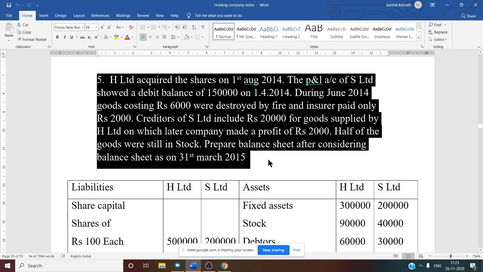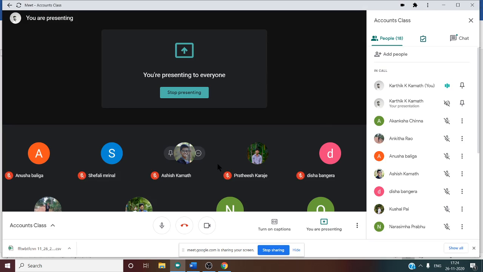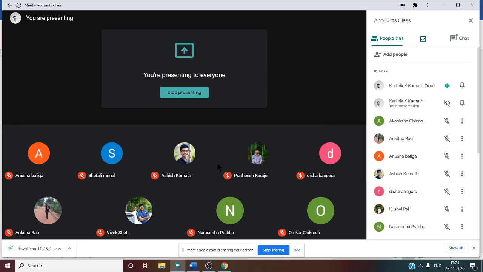Then prepare the balance sheet as on 31st March 2015. The balance sheet given in the question is the balance sheet of 31st March 2015. So this is very clear. And the shares were acquired on 1st August 2014. So what is the rule? Whenever the holding company acquires the shares somewhere in the middle of the year, in that case we have to find the current year profit. One additional working note we have to do; it may be current year profit or current year loss, so we have to find that out.